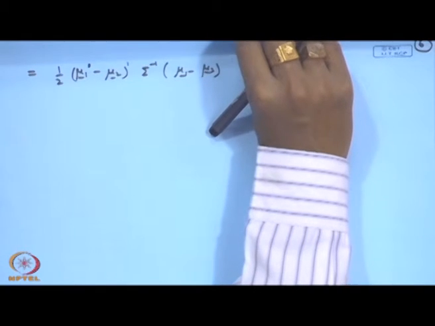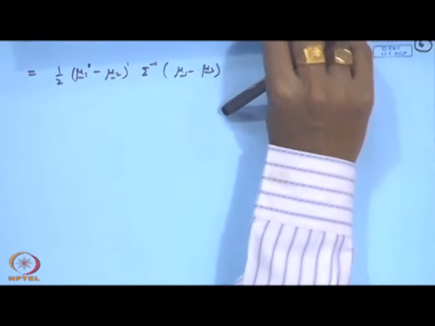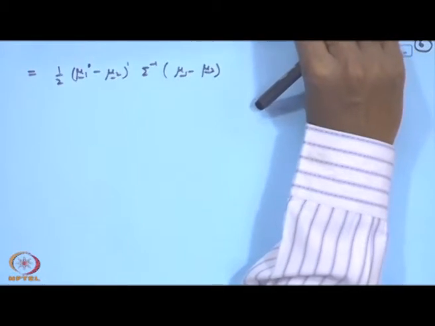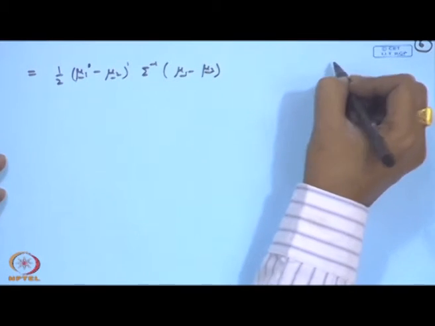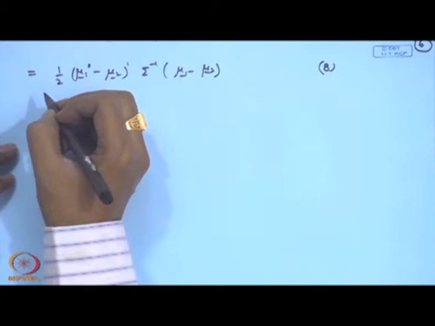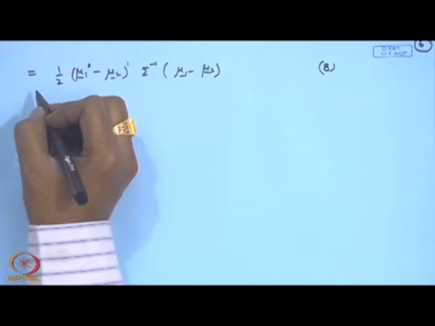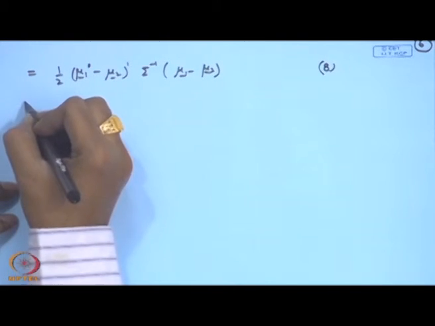Let us put some equation number here. See, this definition of u, let me put as say 7 and this I put as say 8. And in this case, what will be the variance of u?